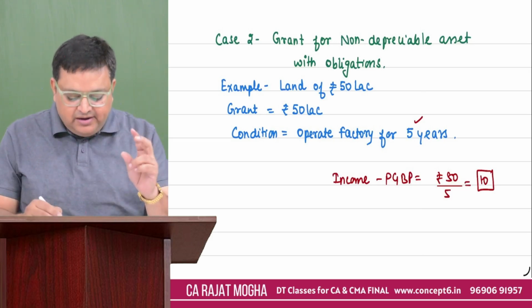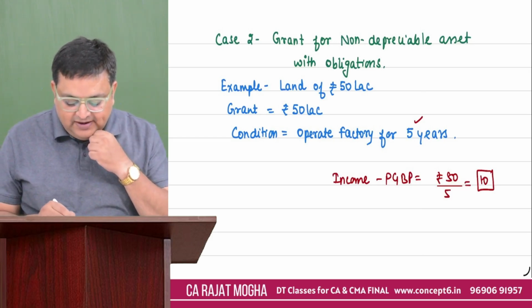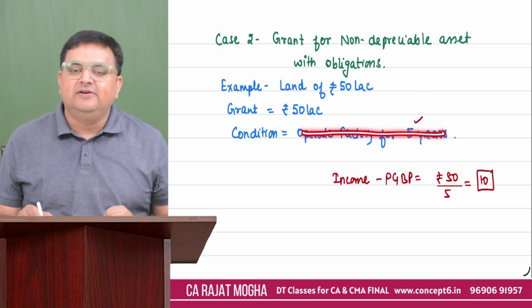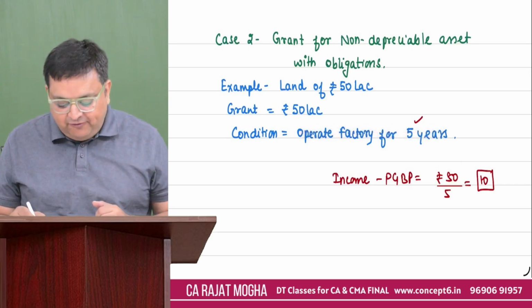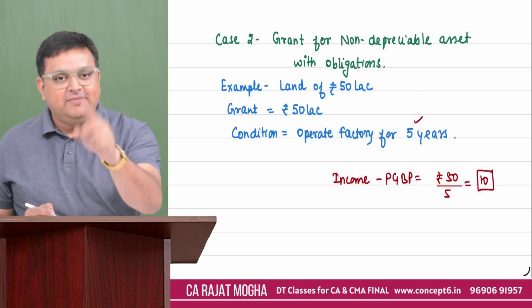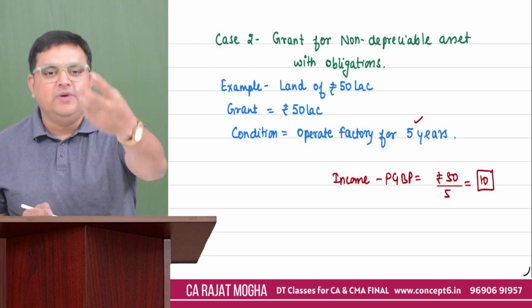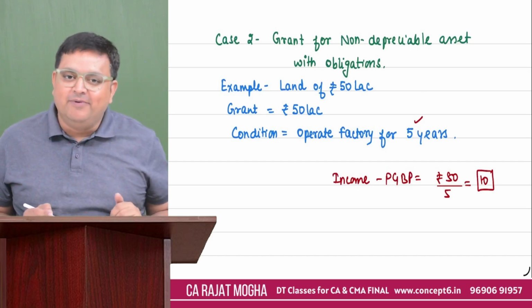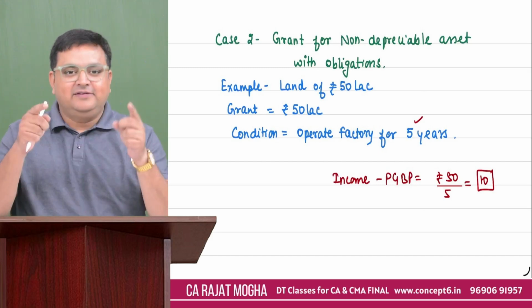Correct. Generally, if in your question you don't get the condition of how many years you have to use it, then you can make the entire 50 lakh your income. But if it is mentioned that it is for a particular period of years with a condition, then please spread it over the number of years. Got it?